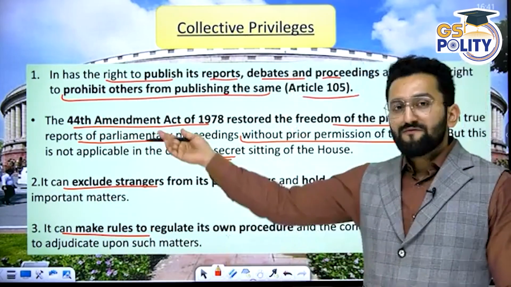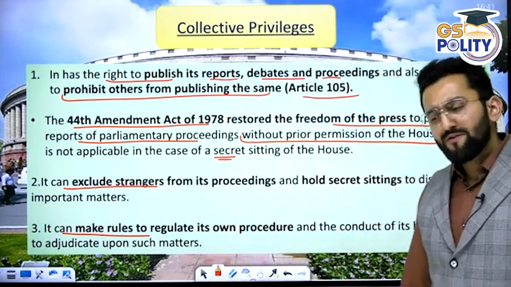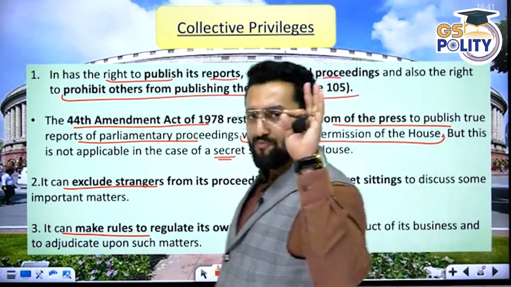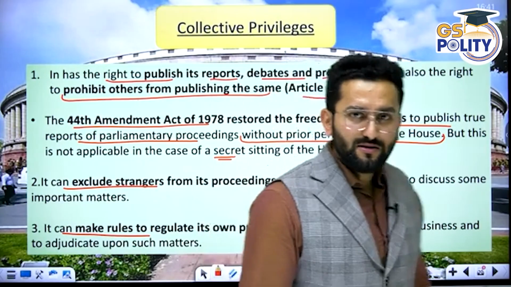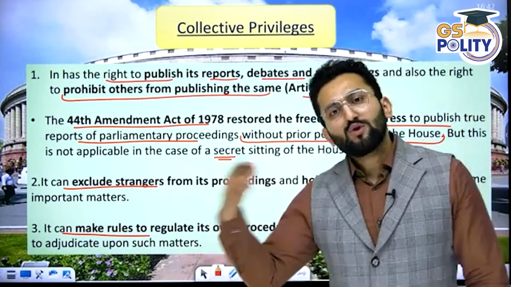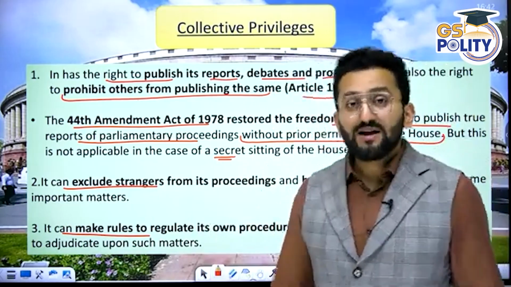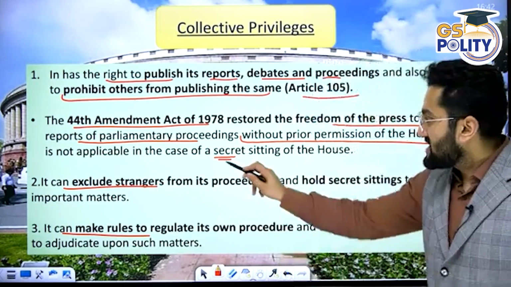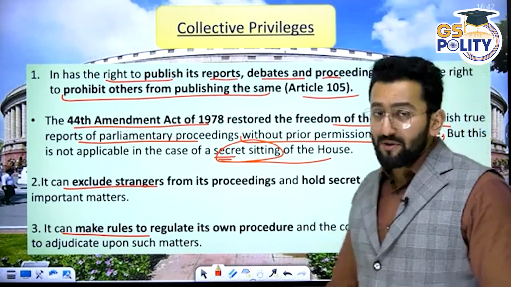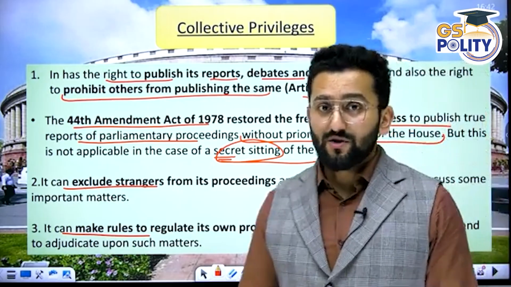This was later clarified after the 44th Amendment Act. The 44th said, if you want to publish the truth that actually happened in the parliament and you have some proof, then you can do that. But you cannot do that if such a proceeding was a secret sitting of the house. You cannot publish a report of a secret sitting of the house.